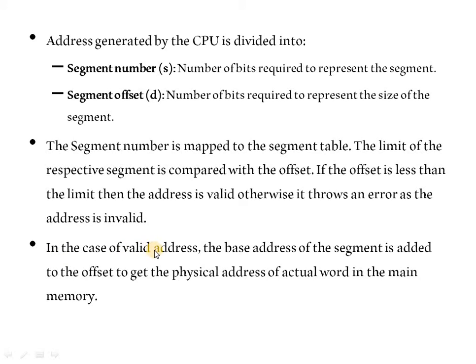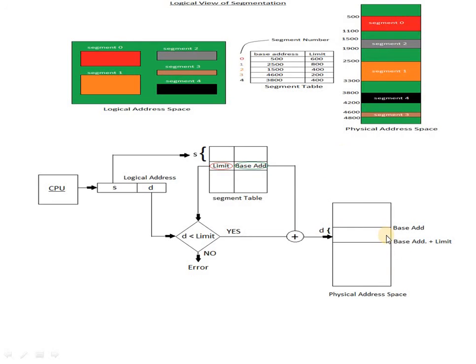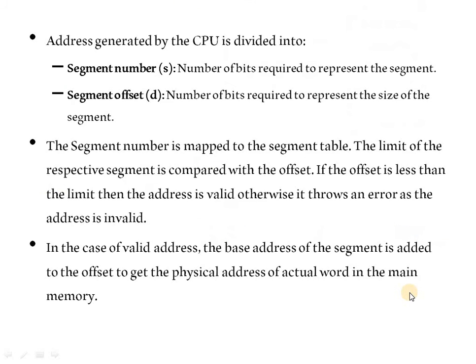In case of a valid address, the base address of the segment is added to the offset to get the physical address of the actual word in the main memory. The physical address then reaches the main memory for further execution. That is about segmentation.